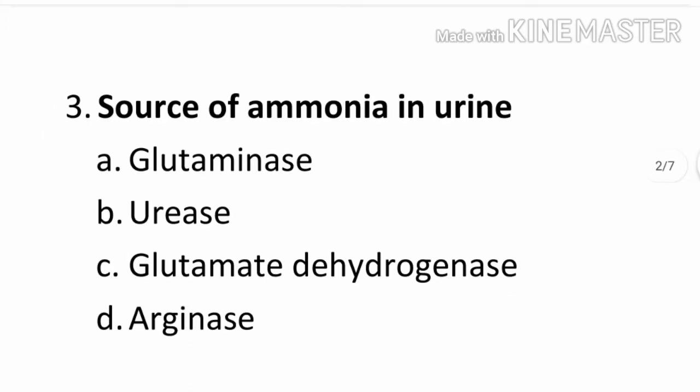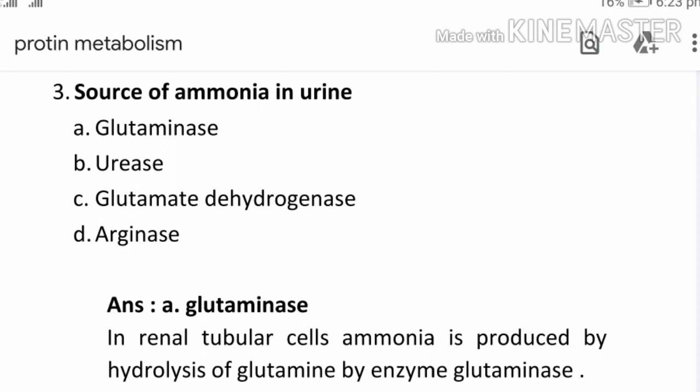Question number 3. The source of ammonia in urine is option A glutaminase, option B urease, option C glutamate dehydrogenase, D arginase. The correct answer is option A glutaminase. In renal tubular cells, ammonia is produced by hydrolysis of glutamine by enzyme glutaminase.